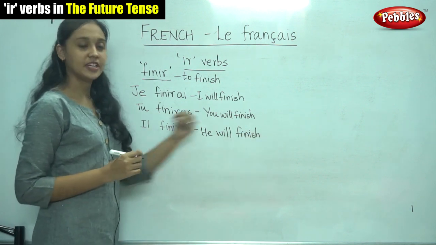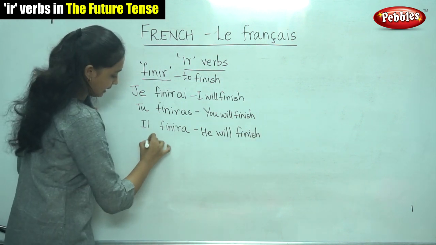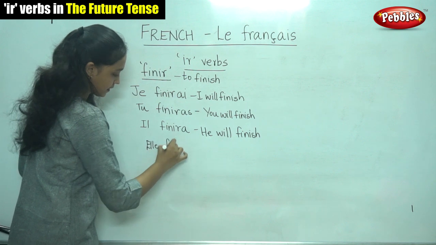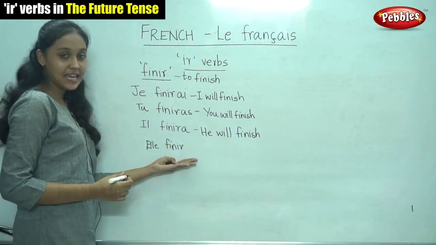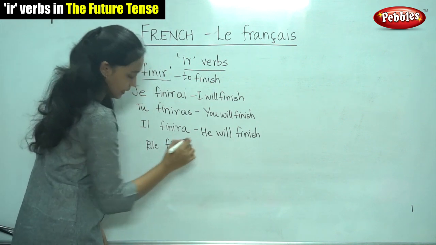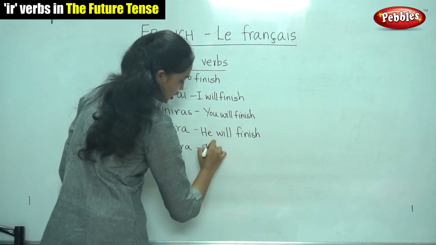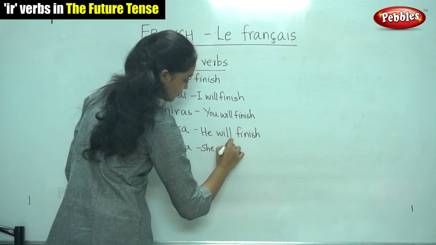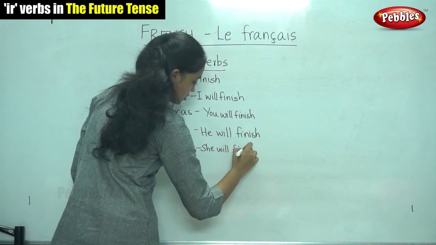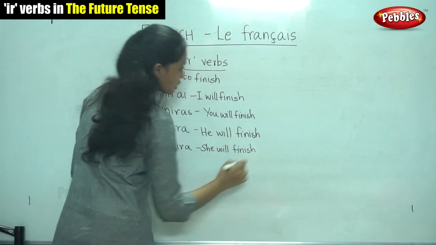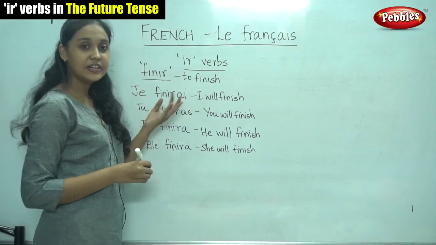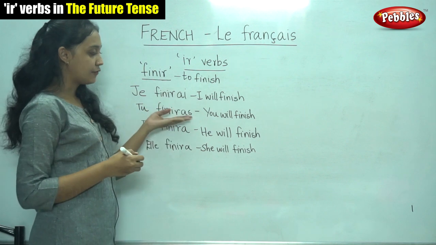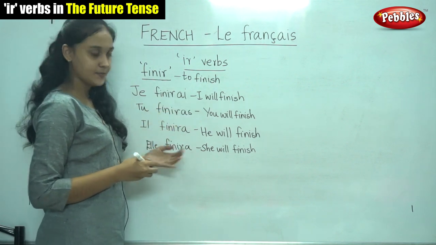He will finish. For elle, infinitive followed by what is the ending? It is A. She will finish. So you must have noticed le futur, the future tense, is very simple. You just have to learn the endings.